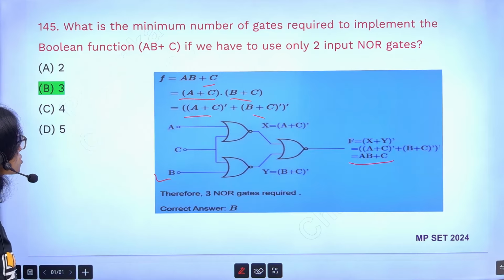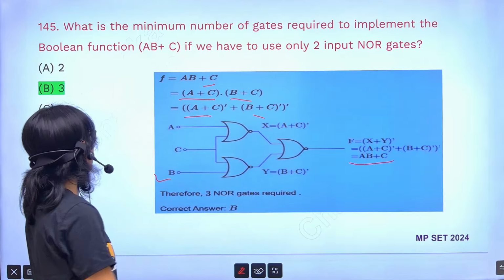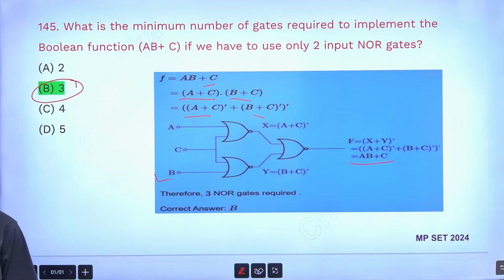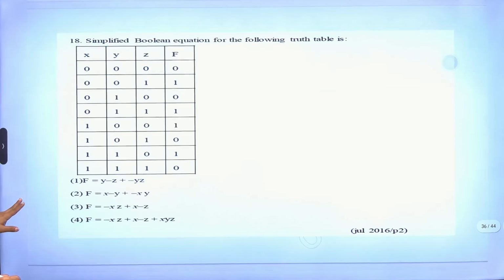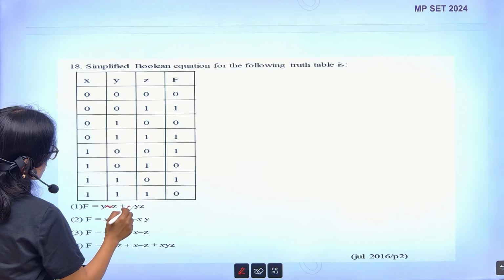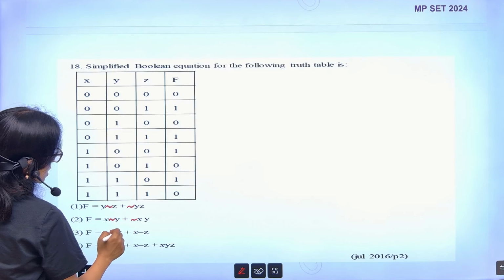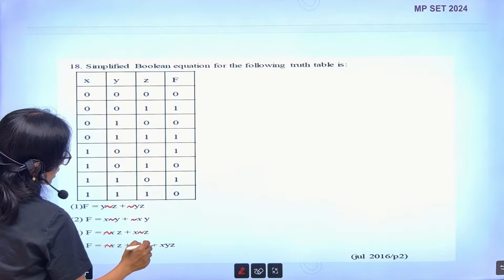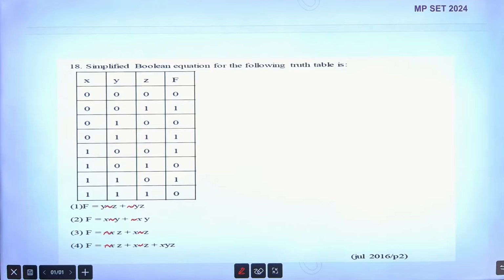So how many gates did we use here? 1, 2, 3. 3 NOR gates we are using here. So answer is 3. Okay. Now tell me the answer for this one. These are not minus. Don't be confused. There is no minus. These are actually complement. These are not at all minus.